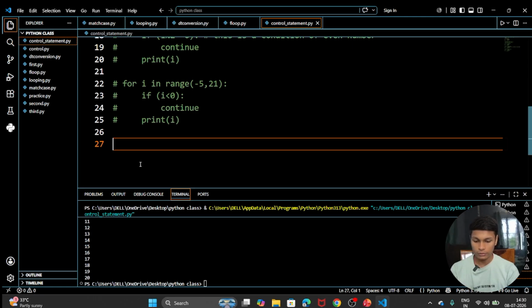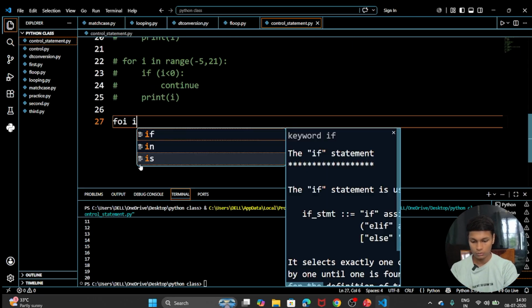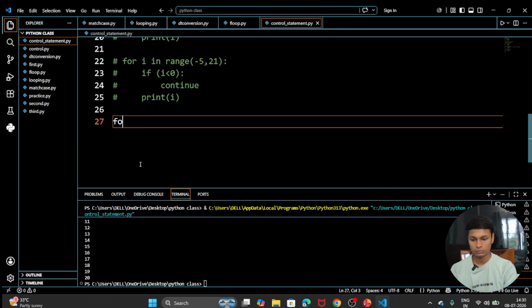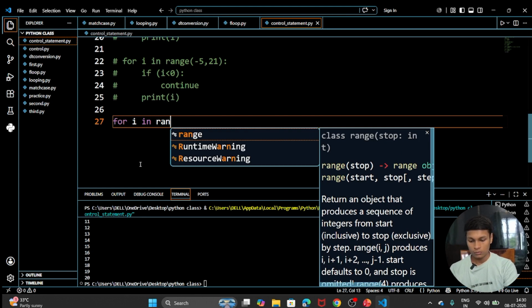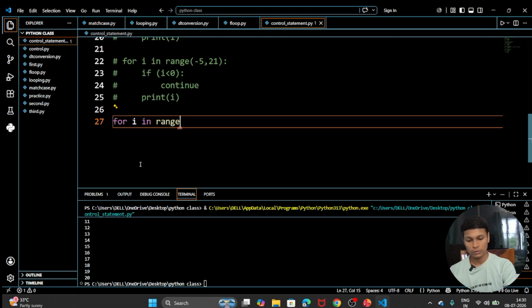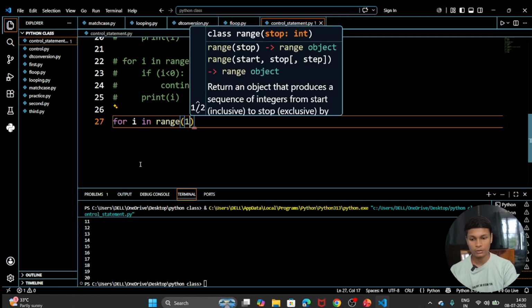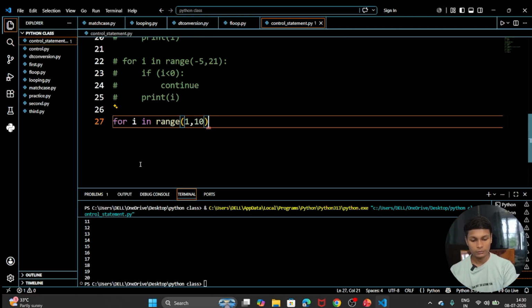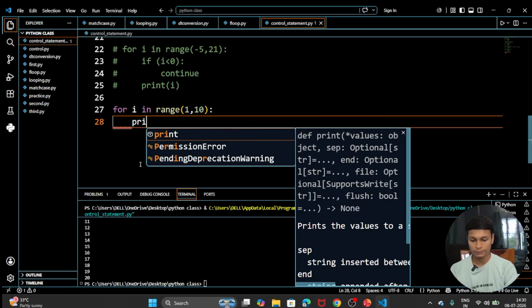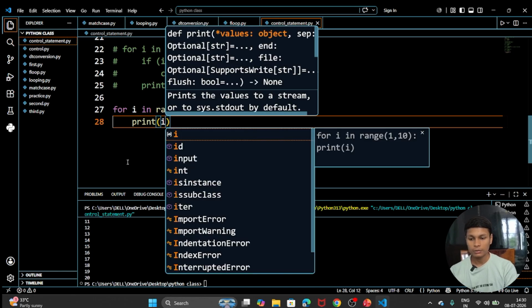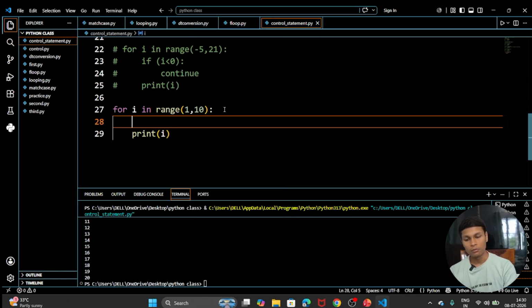After that, we write our code: for i in range, from 1 to 10. We print the number i, and we want to skip all odd numbers, so we write if i % 2 != 0, which means the number is odd.